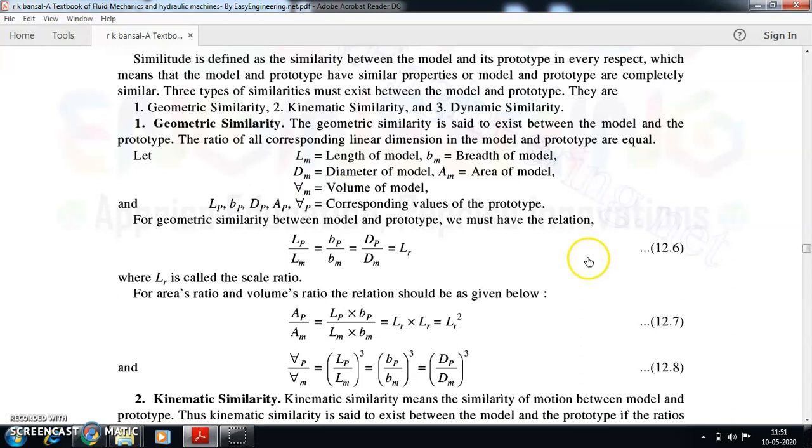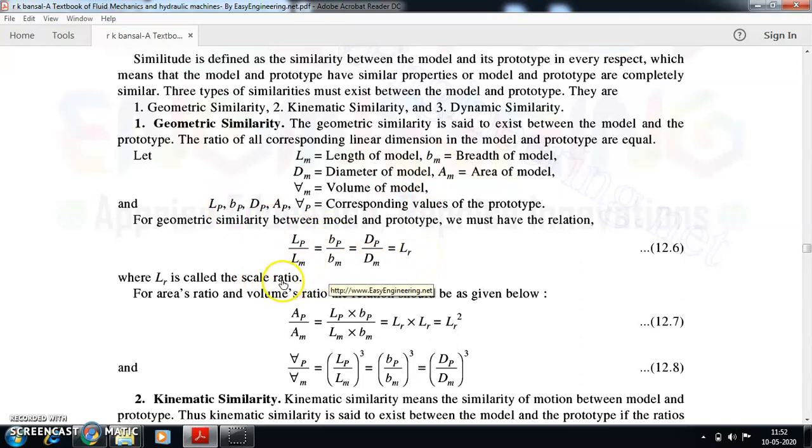For example, if I take LM as the length of the model and LP as the length of the prototype, LP divided by LM is the ratio between the length of the prototype and the model, and that is equal to some value LR. Now LR is given a different name, called the scale ratio. Now if I take the breadth of the model and the breadth of the prototype, BP by BM should also give me the same value LR.